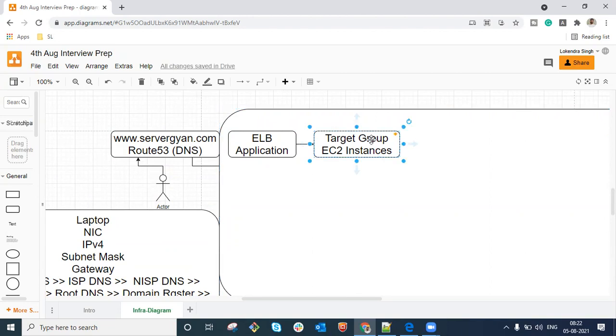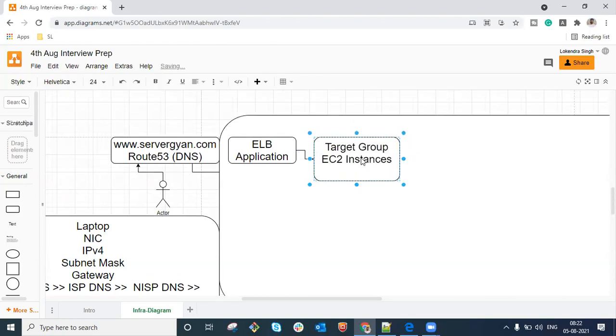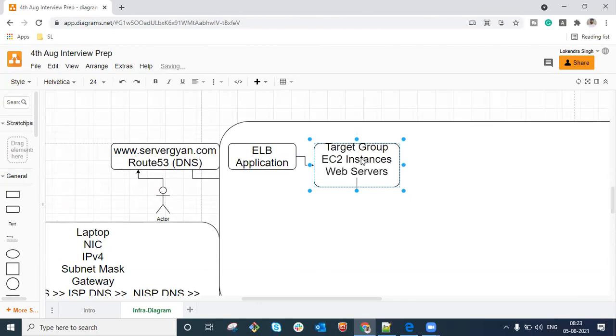Right? Now guys, there is a particular question: what is the architecture of your application? Usually we are going to say that we have a 3-tier architecture, right? So these particular instances will be running any type of web server, for example Apache or maybe Nginx.